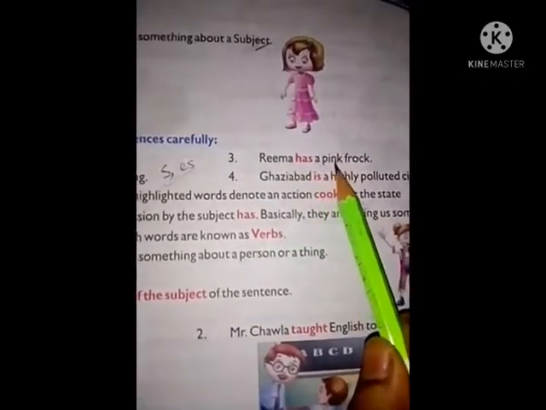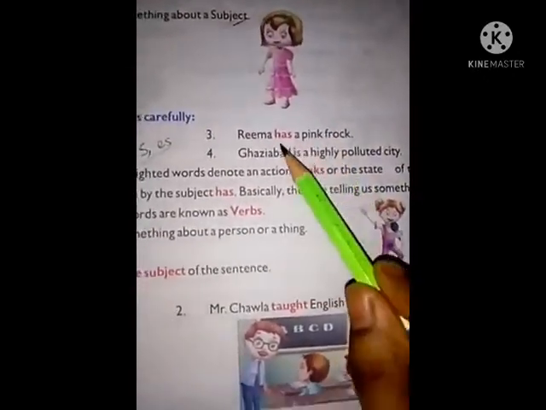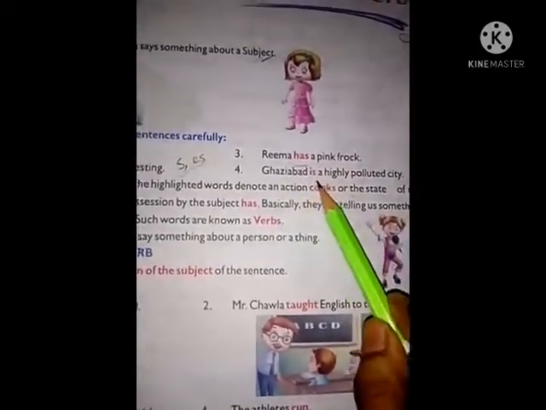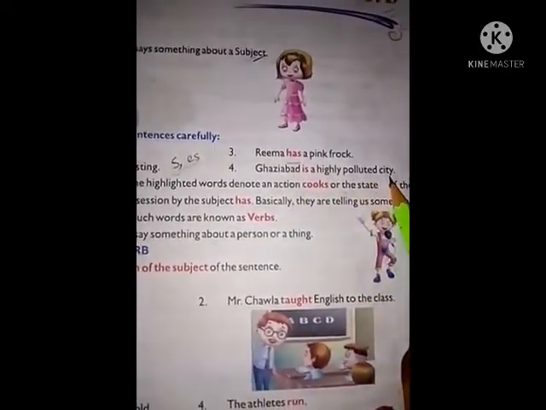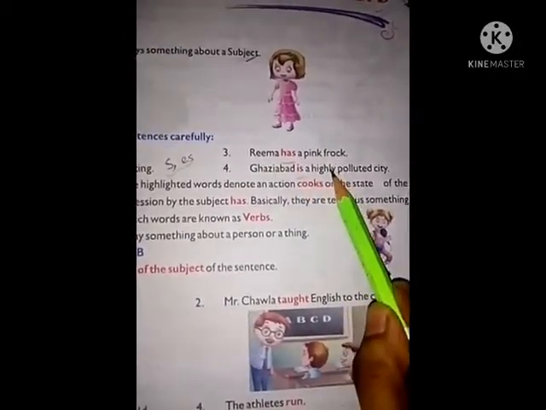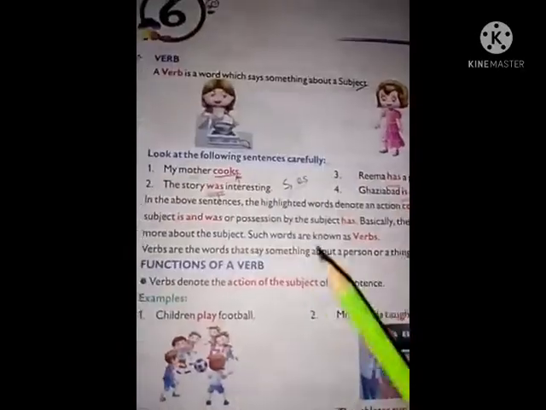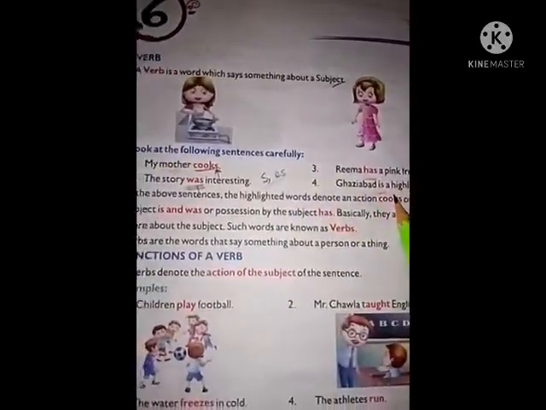Rima has a pink frock. Ghaziabad is a highly polluted city. Okay, here the red color words are verbs.